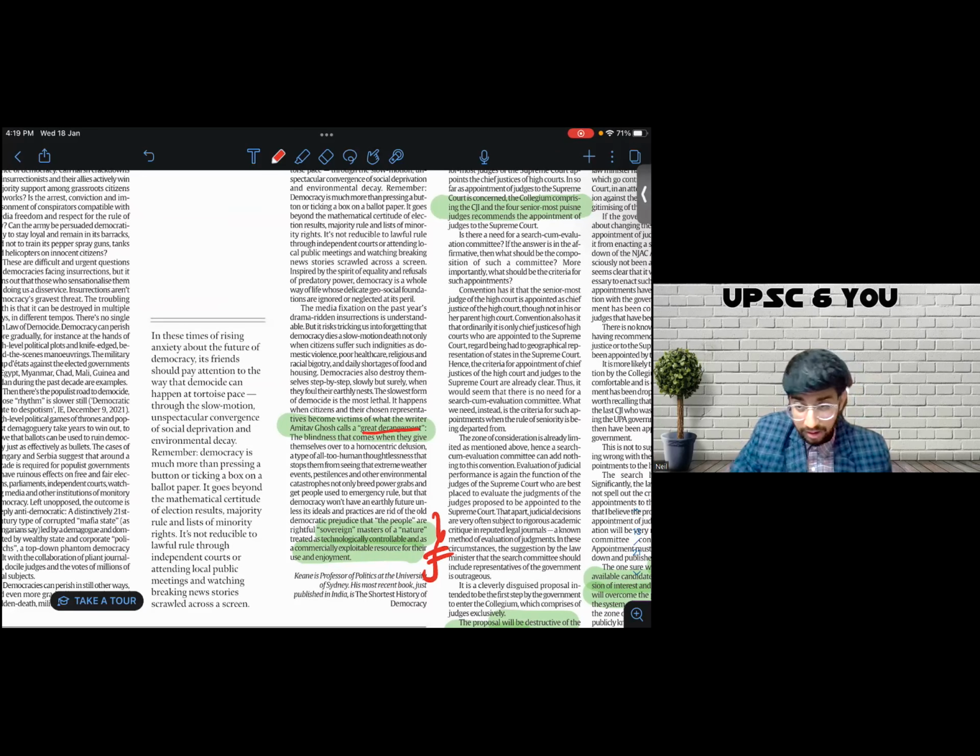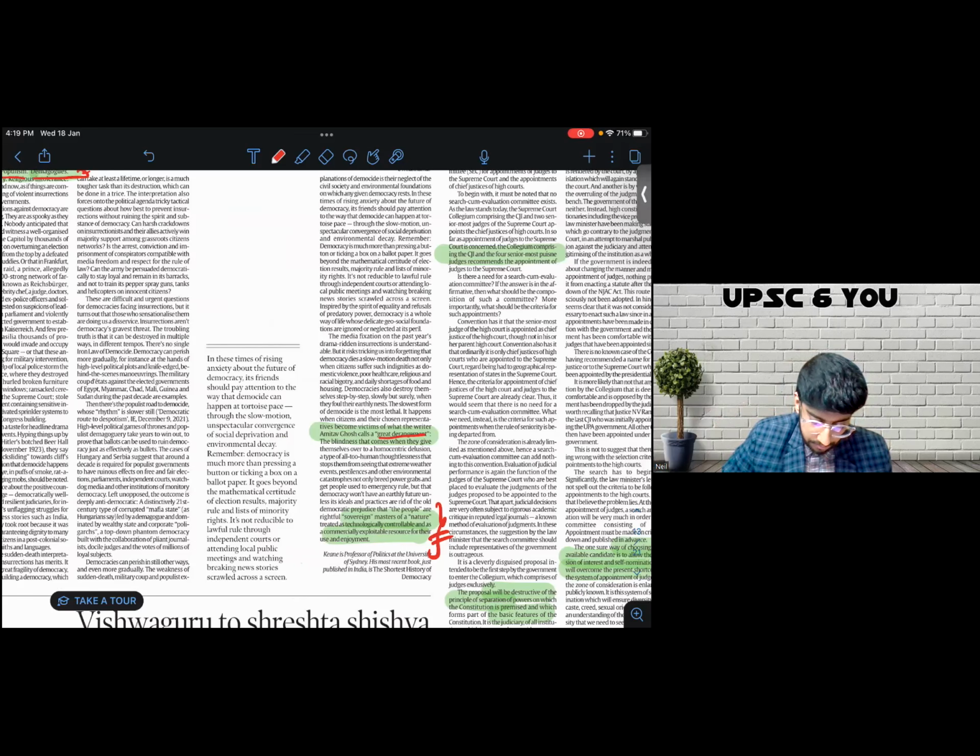Wherever threats to democracies are being spoken about, whether it's a question in GS2 or in essay or in ethics, I use that author Amitav Ghosh speaks about the great derangement, which means such and such. Good value add, quality, contemporary value add.